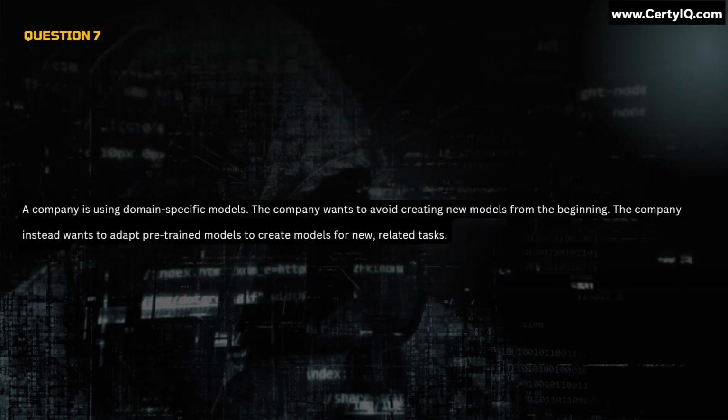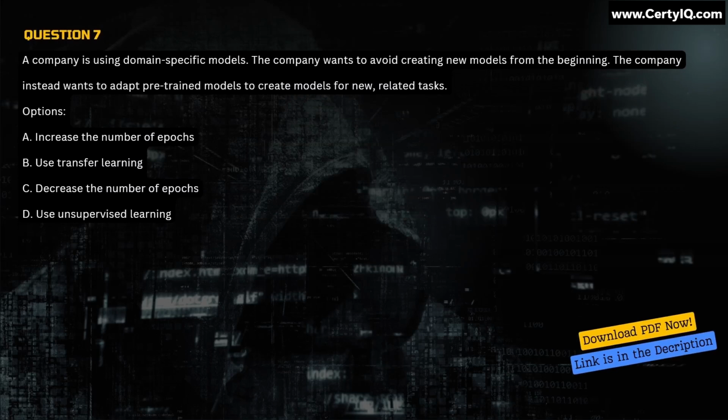Question 7. A company is using domain-specific models. The company wants to avoid creating new models from the beginning. The company instead wants to adapt pre-trained models to create models for new, related tasks. Options: A. Increase the number of epochs. B. Use transfer learning. C. Decrease the number of epochs. D. Use unsupervised learning. Correct answer is option B.